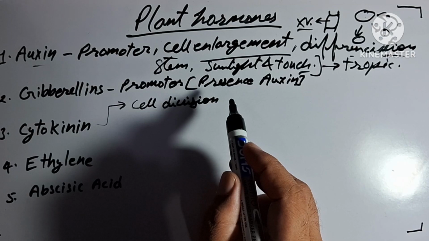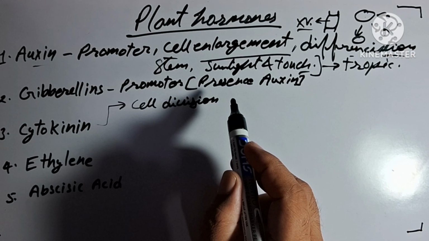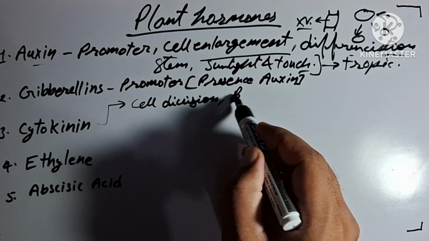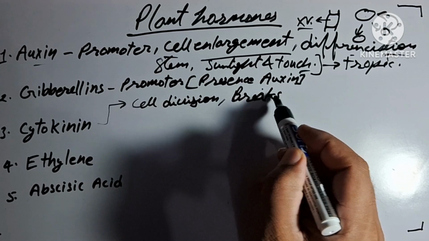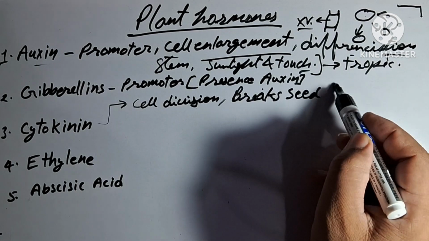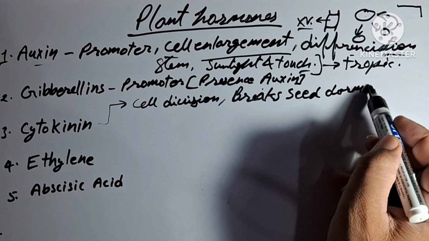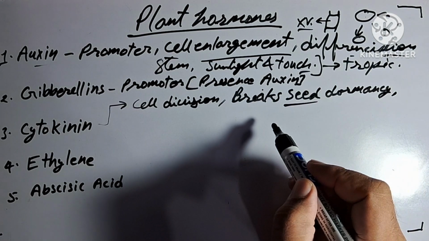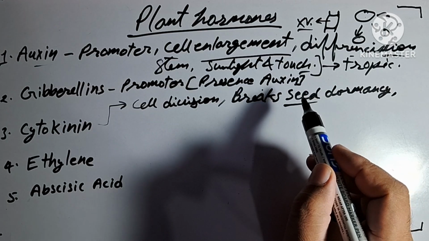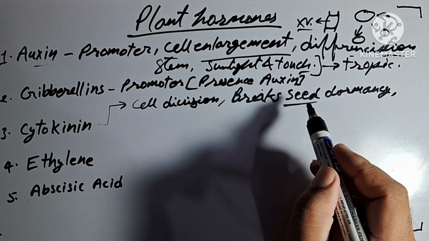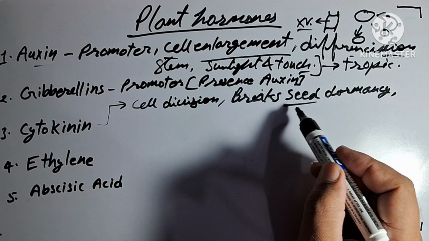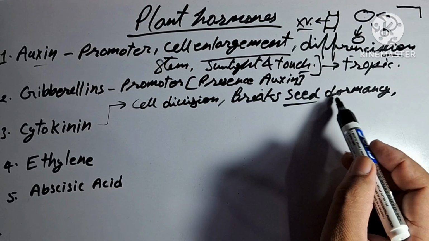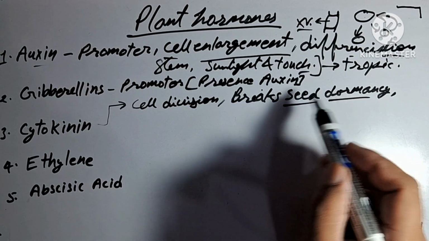Two other special features are there for cytokinin: it breaks seed dormancy. What is seed dormancy? Whenever seeds get formed, they do not germinate immediately. They take some time, and the time period in which the seed is inactive but preparing itself for germination is known as seed dormancy.